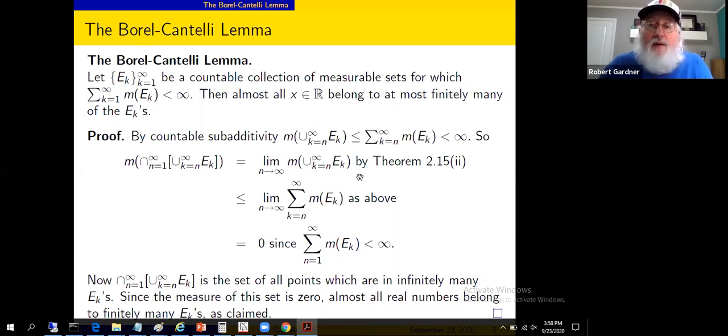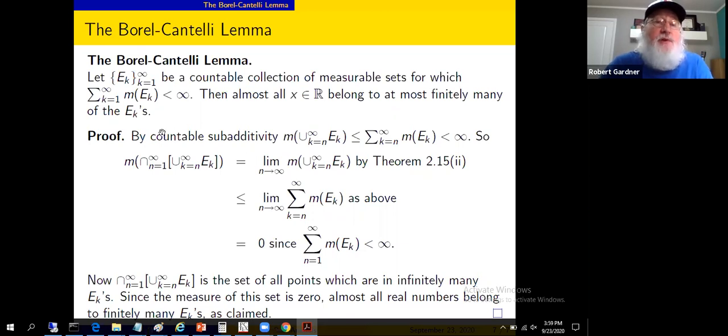All right. Now, subadditivity tells us that we've got less than or equal to the limit as n approaches infinity of this measure, which is less than or equal to the sum from k equals n to infinity of the measure of the E sub k, exactly what we had up there.